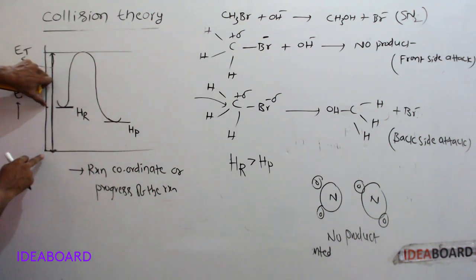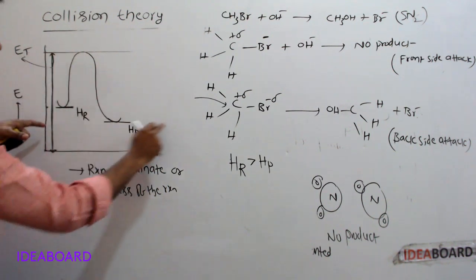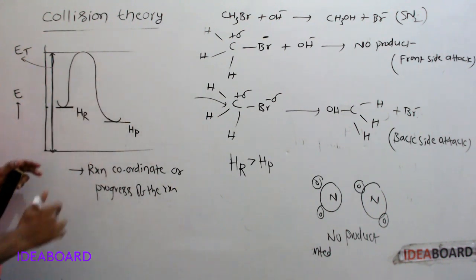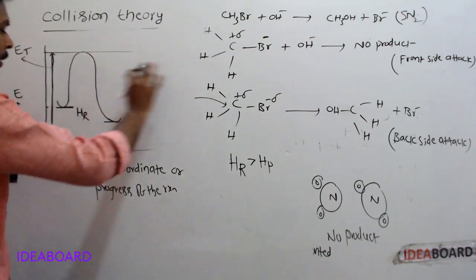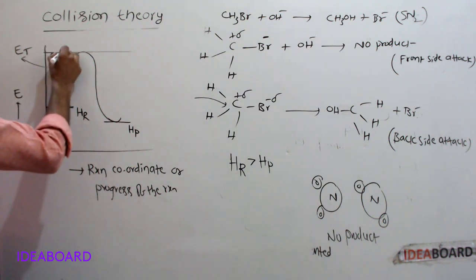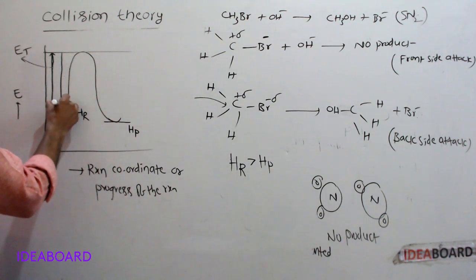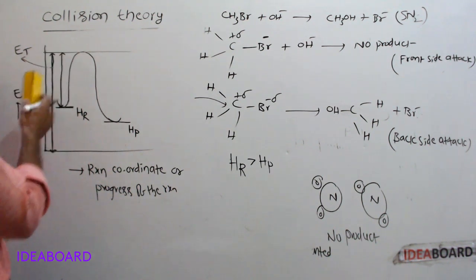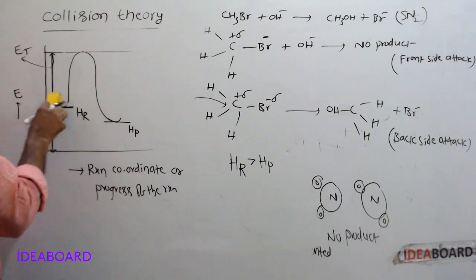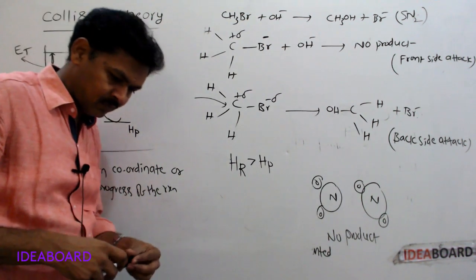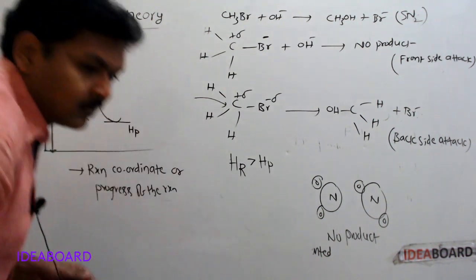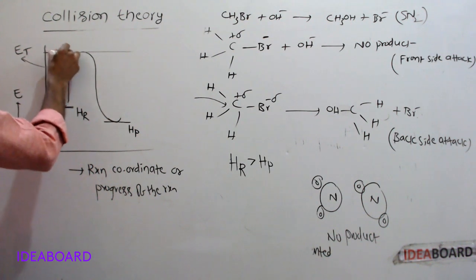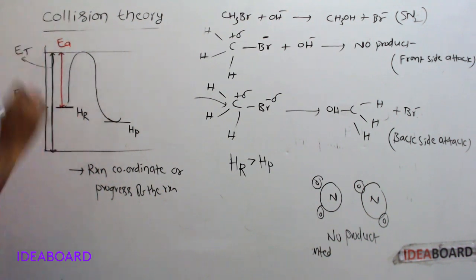But to form the product, reactants must cross over this energy barrier, so they still require this much of energy. This energy is called activation energy.